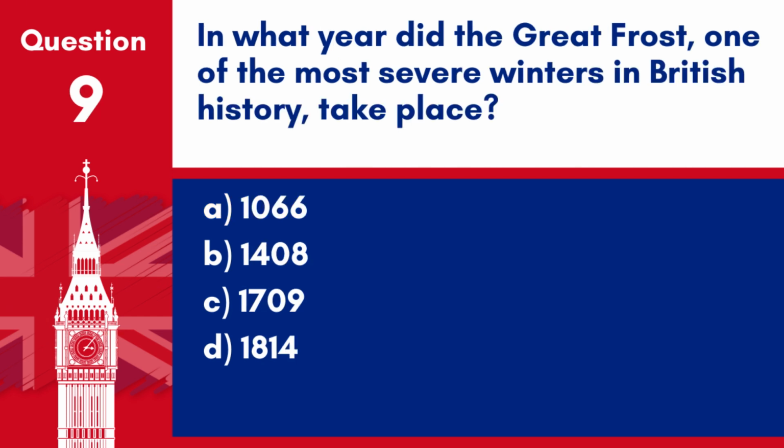Question 9. In what year did the Great Frost, one of the most severe winters in British history, take place? A. 1066, B. 1408, C. 1709, D. 1814. Answer: C. 1709. The Great Frost of 1709 was one of the coldest winters in Europe and British history, causing widespread hardship.